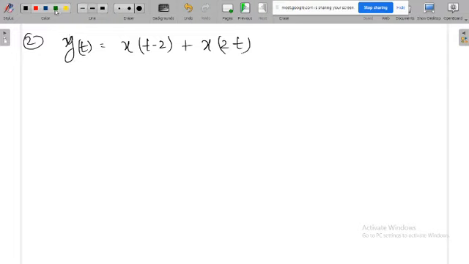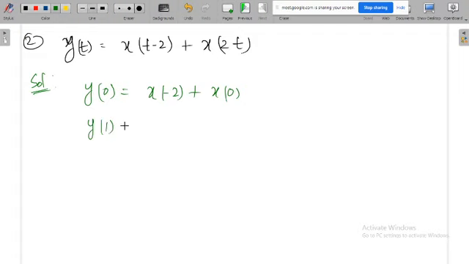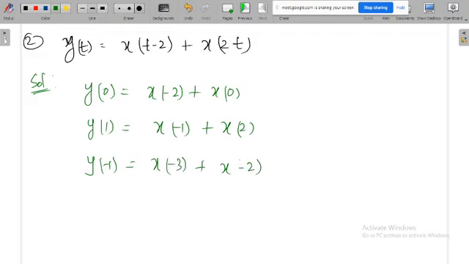Again here, just looking at the problem you cannot easily tell, so you have to apply numbers. Okay, t is equal to 0, x of minus 2, x of 0. This is okay, but what about this one? When t is equal to 1, this is minus 1, this is 2. At t is equal to minus 1, x of minus 3, then x of minus 2.